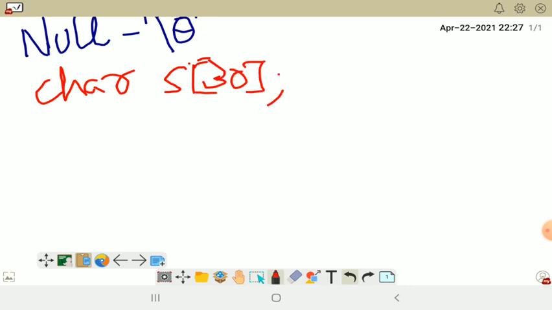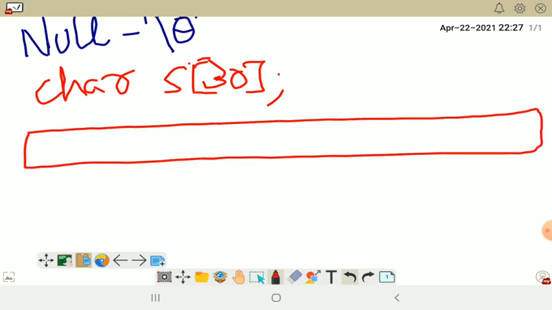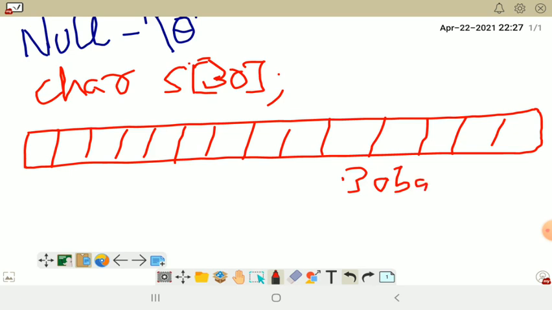Fine. So it means there will be a block, and that block will have how many bytes? There will be 30 partitions, no doubt. And what size is each? 30 bytes. Why? Now each character occupies how many bytes? 1 byte. So 30 bytes it will occupy.